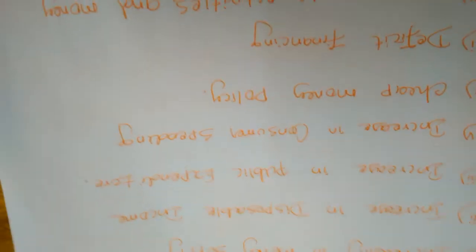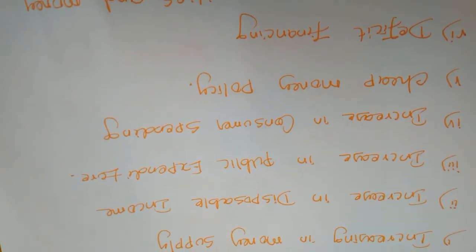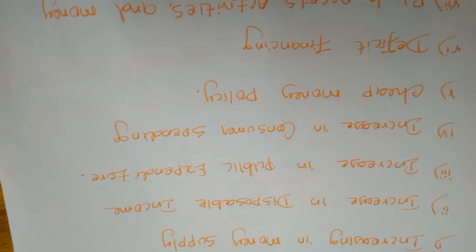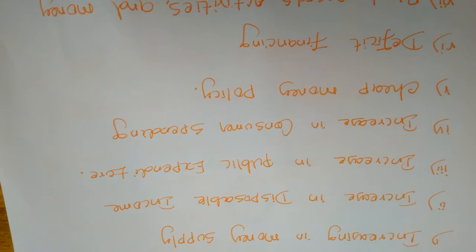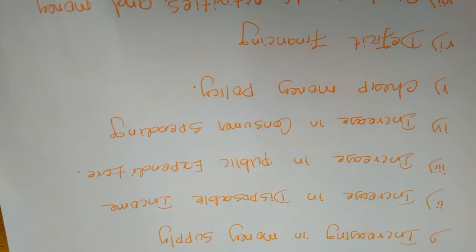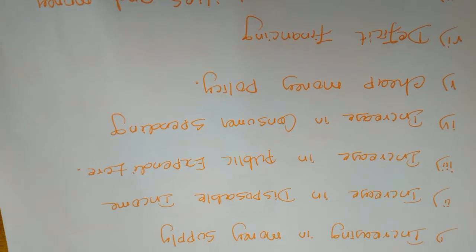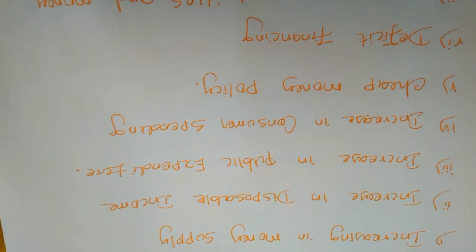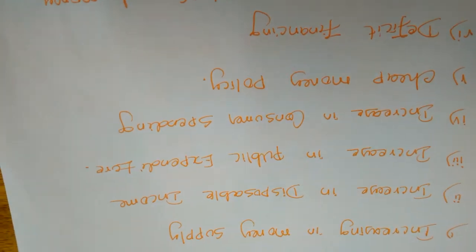Next, increase in public expenditures. Our government, and not only our government, all governments provide many public expenditures. The government has to spend more to provide public welfare in our societies.